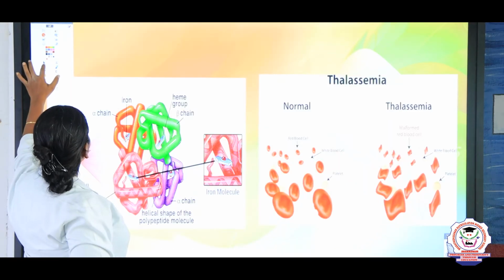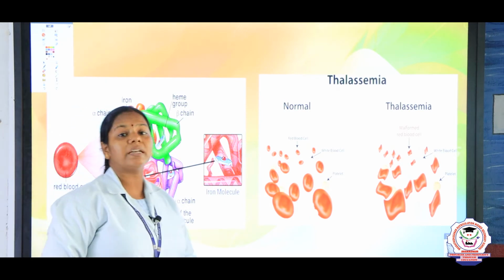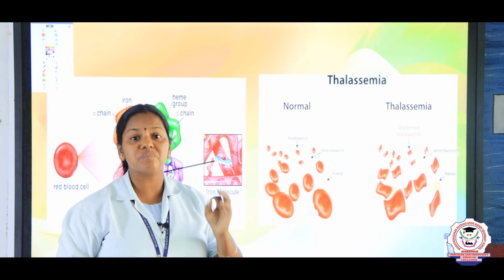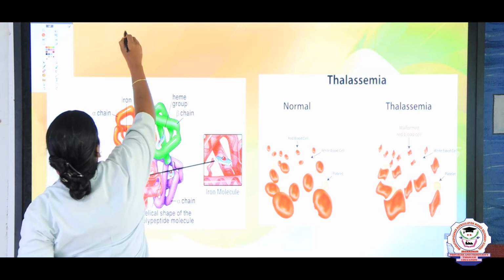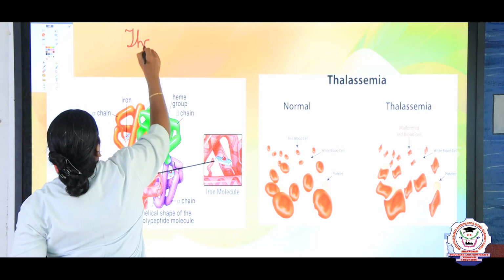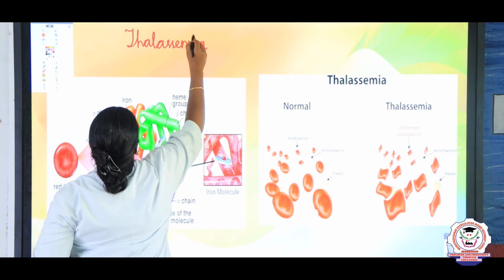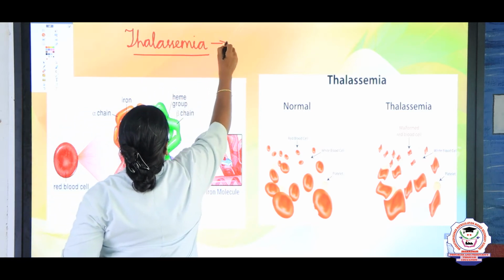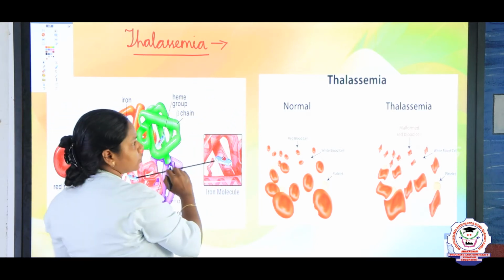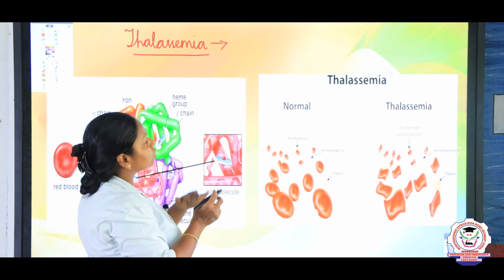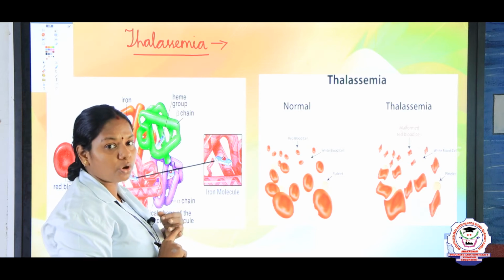So first, we are going to discuss the Mendelian disorders. The Mendelian disorders, I told you, are due to the defect in the gene. In that, the first disorder we are going to discuss is thalassemia. Thalassemia is due to the defect in the autosomes. Autosomes are divided into two categories that we shall see later. Especially chromosome 16 and chromosome 11.